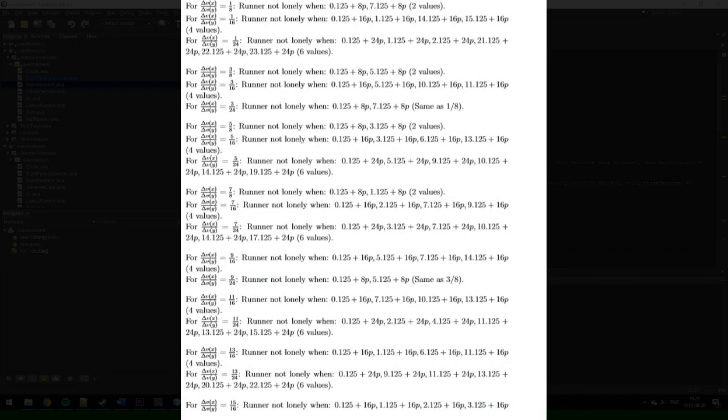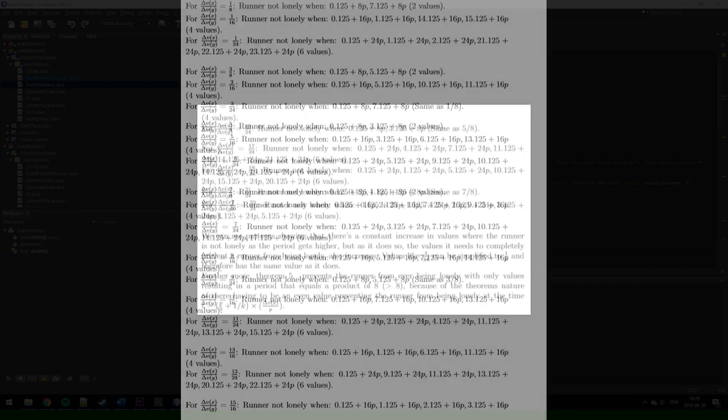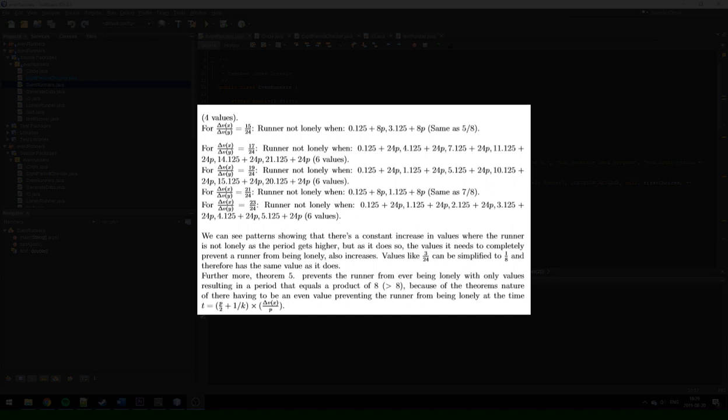And to tie together this proof, I'll have to show that having only values with a period of 16, for example, instead of 8, doesn't prevent the runner from being lonely. Here's some visual calculations of the ratio of delta vx divided by delta vy that will hopefully help with understanding this.